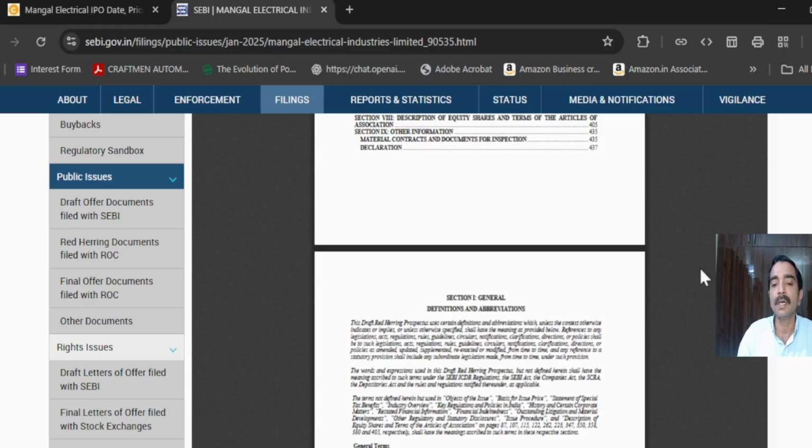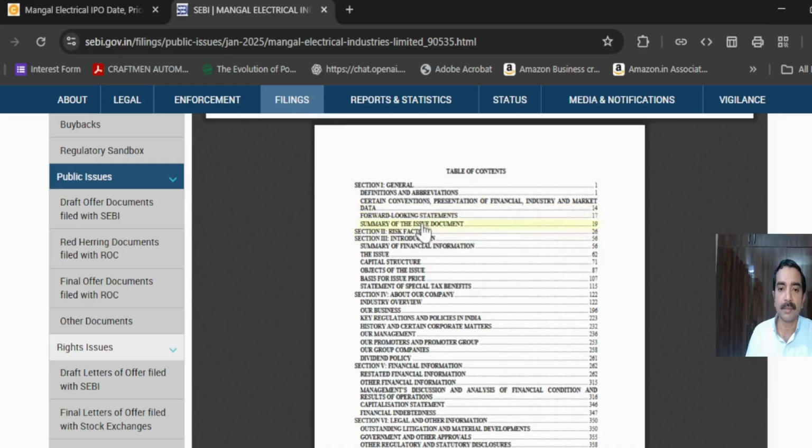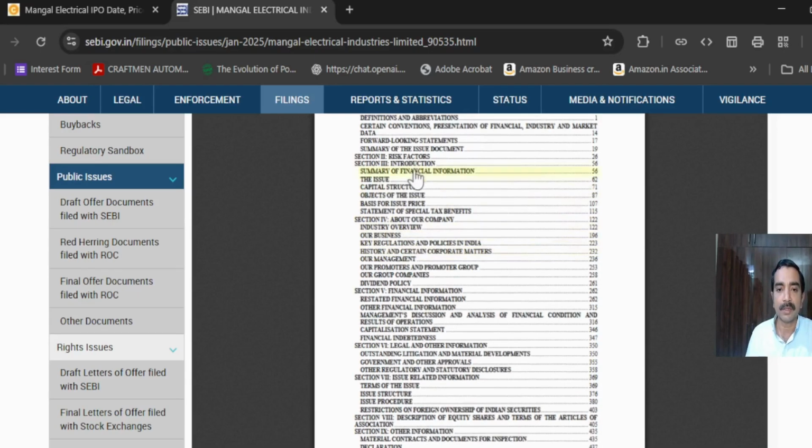You can see that it has a lot of sections. One is a general section, and second is definitions and abbreviations, all the terminologies which are used. It also mentions the risk factors and the introduction of the company. All the risk factors which the company feels, they would have already noted in this. And there is an introduction portion about all the different things. As we come down here, they mention our business, they give the industry overview, and a lot of things like that. Financial information also forms the next section.